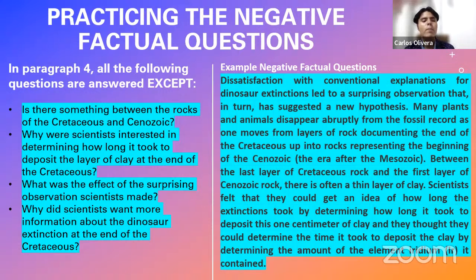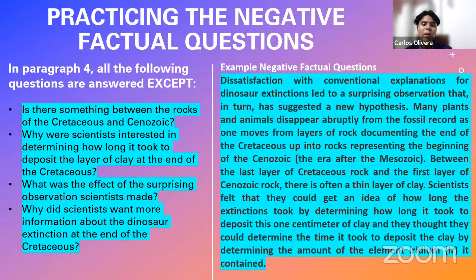What about the second option? Why were scientists interested in determining how long it took to deposit the layer of clay at the end of the Cretaceous, right? And there's also a sentence in the end of this passage that talks about that. Look at it, it says, scientists felt that they could get an idea of how long the extinctions took by determining how long it took to deposit this 1 centimeter of clay, and they thought, etc., right?